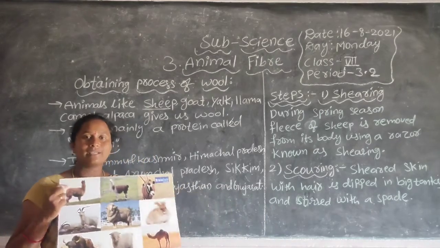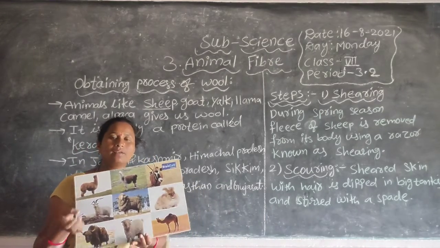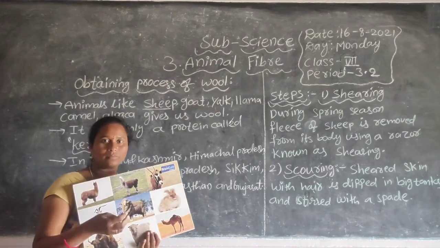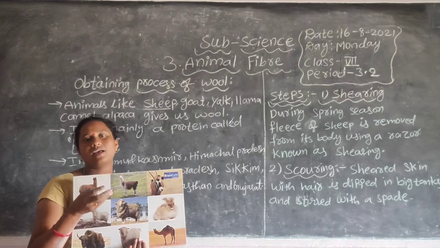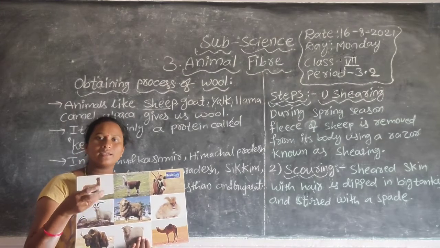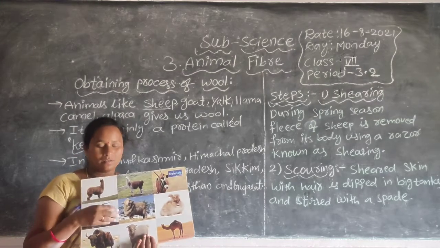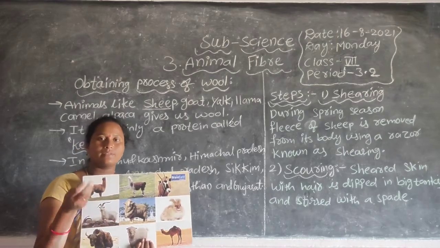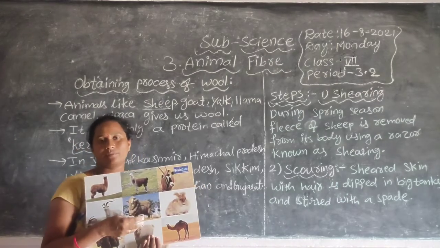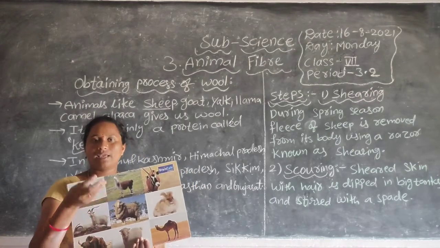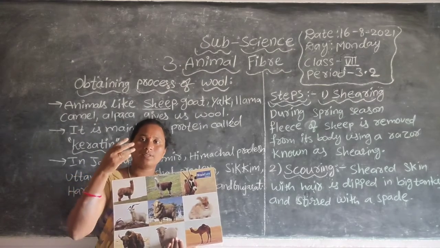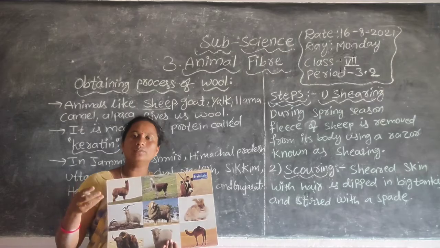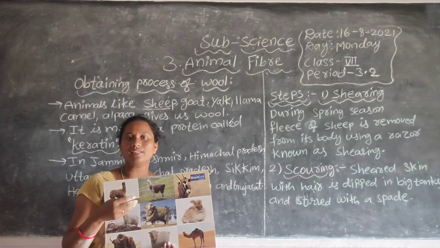Why? Because in spring the climatic conditions are somewhat different, somewhat milder. So when the wool is removed from their bodies, the animals are able to survive in that place.